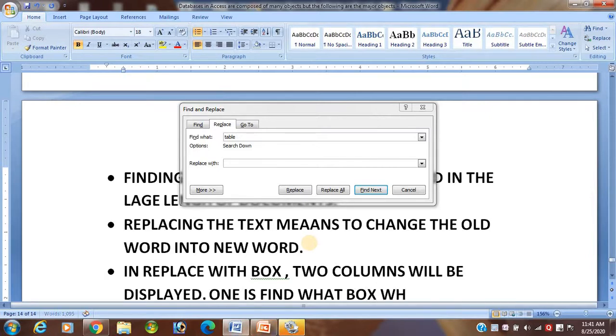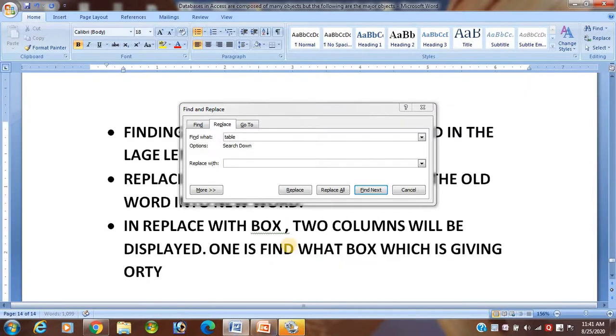In the find what box, you give or type the old word.